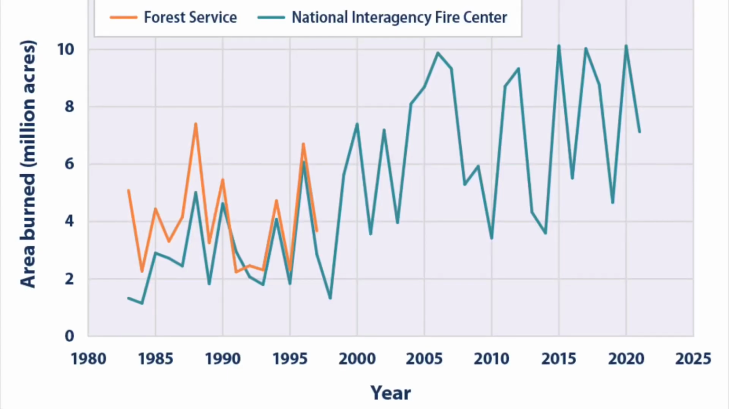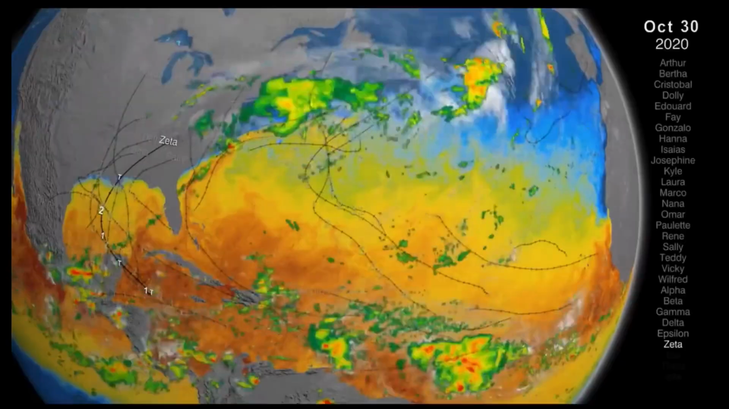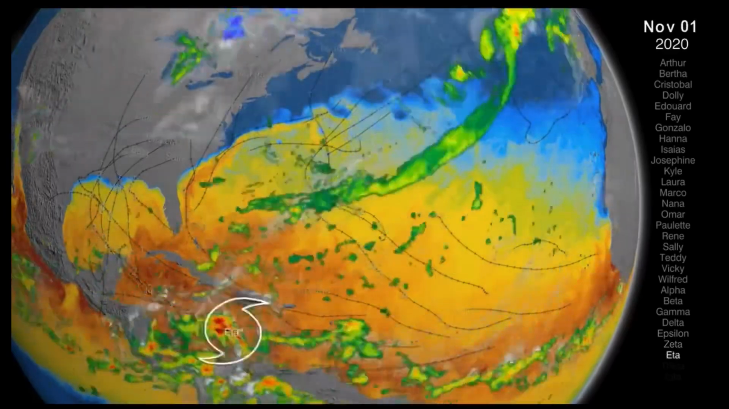The potential future effects of global climate change include more frequent wildfires, longer periods of drought in some regions, and an increase in the duration and intensity of tropical storms.